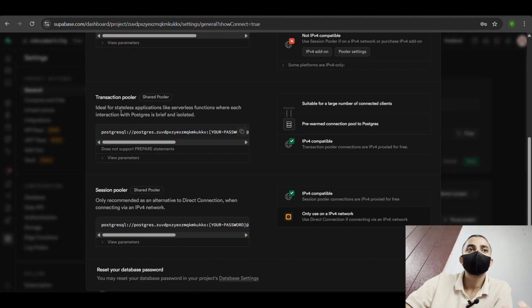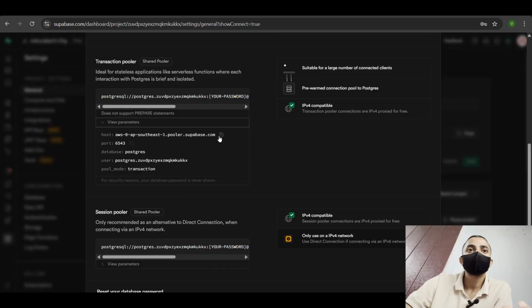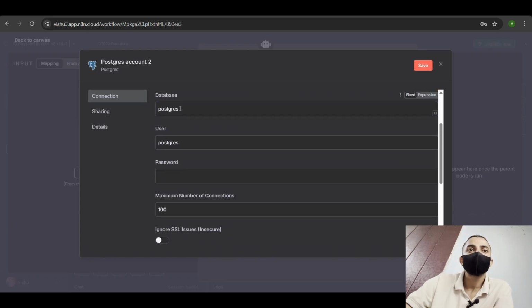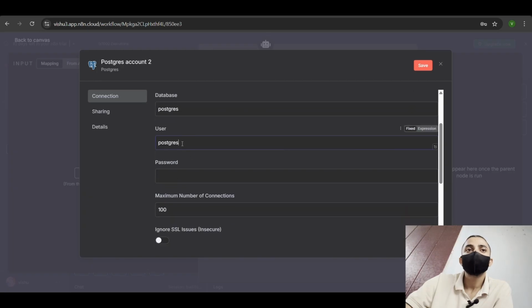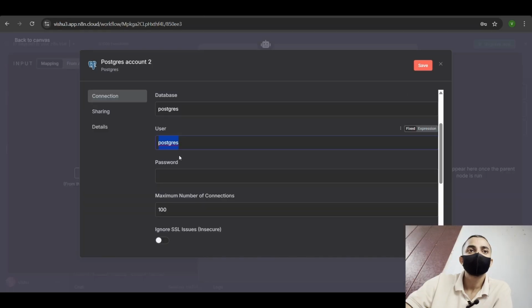Scroll down till you can see the transaction pooler. Hit on the web parameters and copy this first line, host. Coming back to n8n, paste your host here. The database is going to be the same. Do not change the database, but you have to change the user. So copy, you can see the user format. Copy and paste it into user.